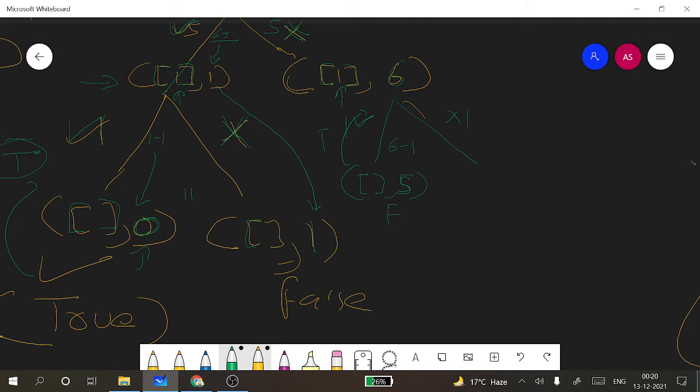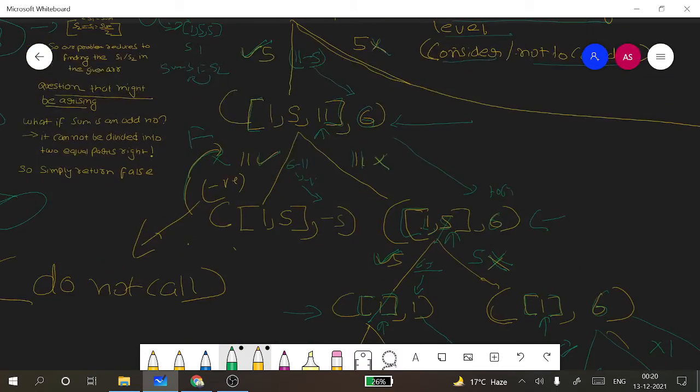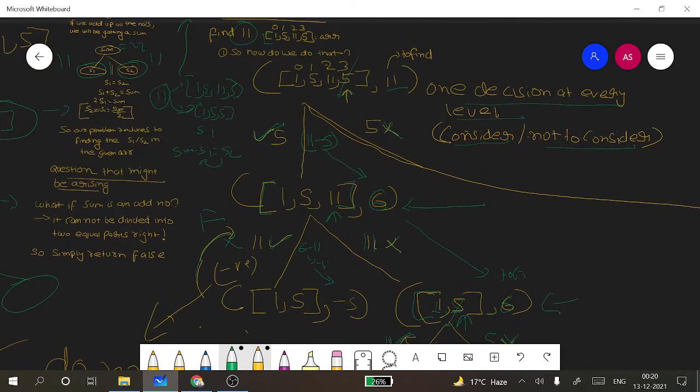So we'll be returning it as false. If we do not consider, we will be having nothing here, and also the sum to find will be 6. So we'll be returning false here again. So going back to the problem, at every step we will be making one decision, either to consider the element or not to consider the element.